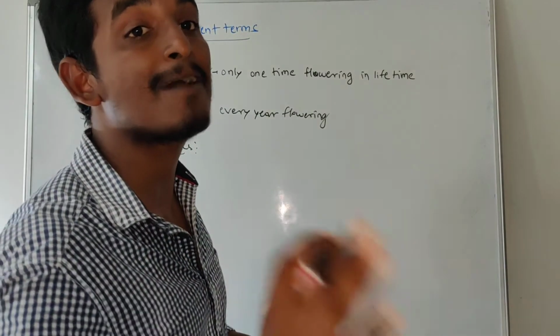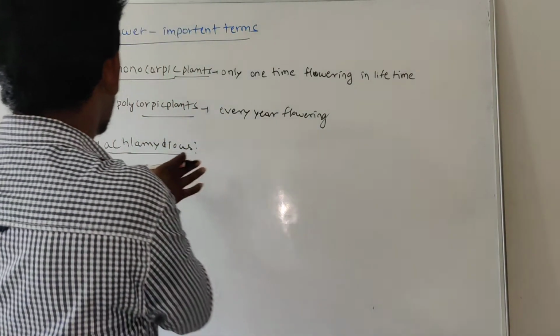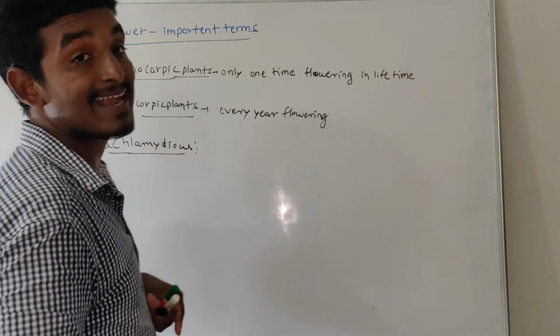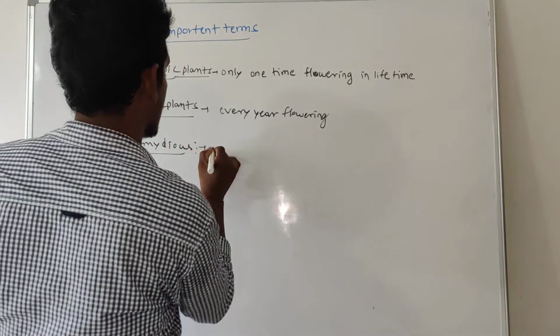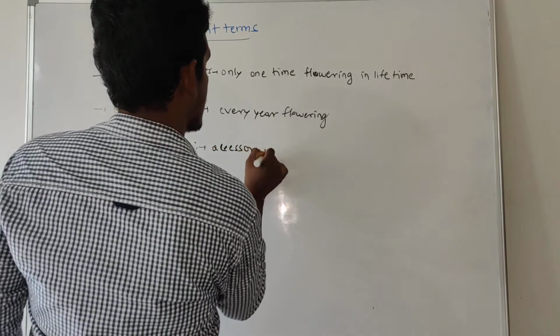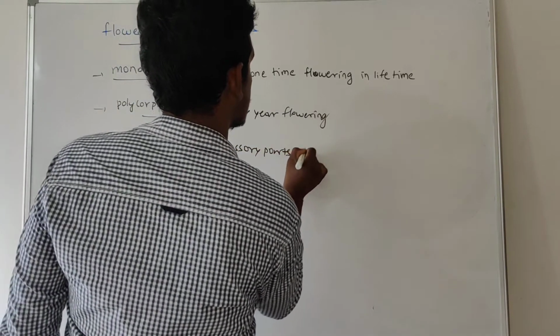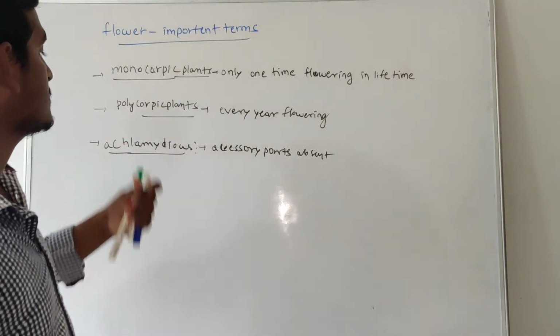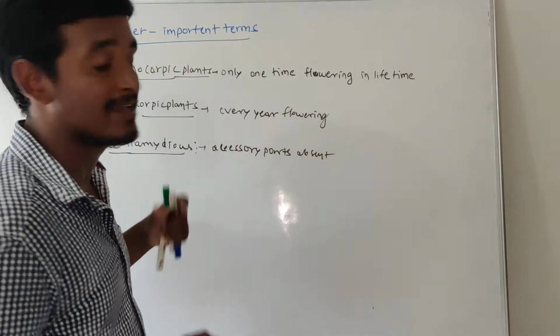Those are sepals and petals. If both are absent, then we call it achlamydeous. So here the accessory parts are absent. So what we call that type of flower is achlamydeous.